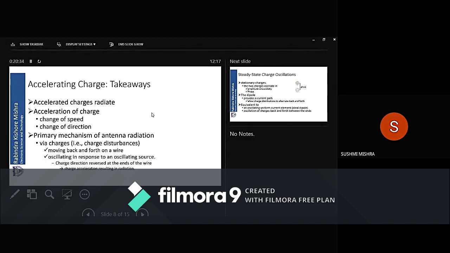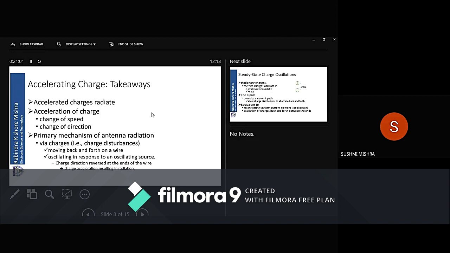Now from this, what did we understand? What are the takeaways from accelerating charges? First, accelerated charges radiate. I hope you understood why an accelerated charge will radiate. Then second, the acceleration of a charge is due to a change of speed and a change of direction.